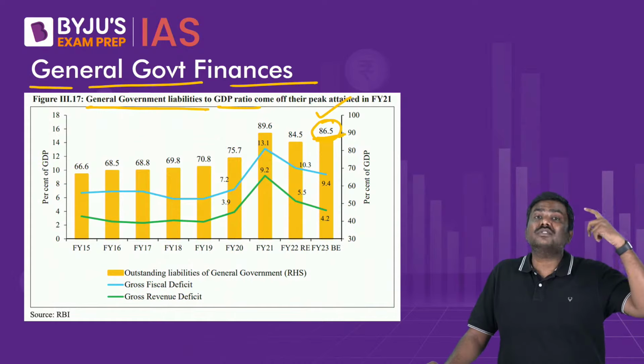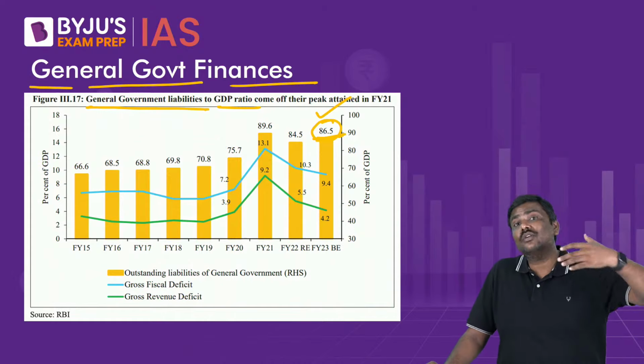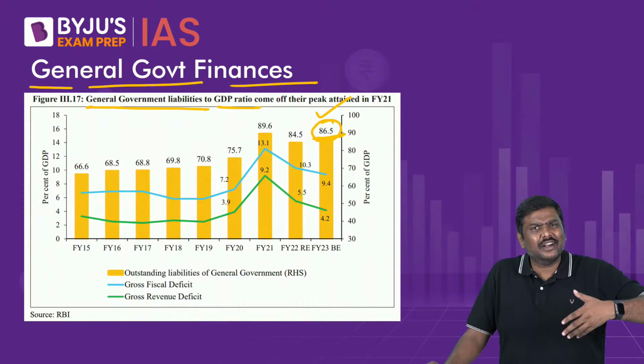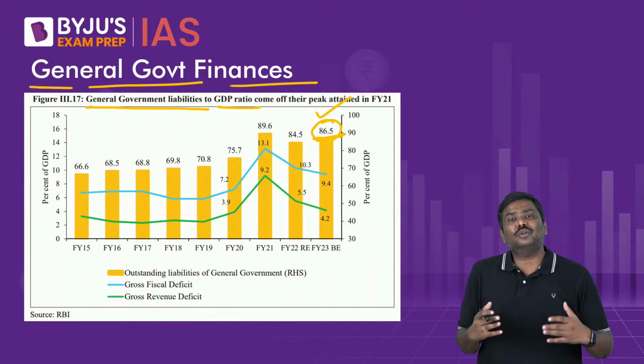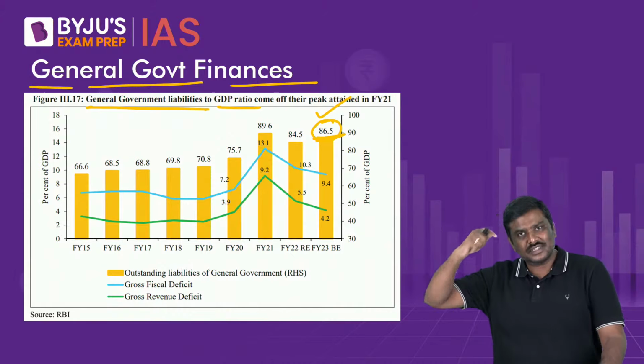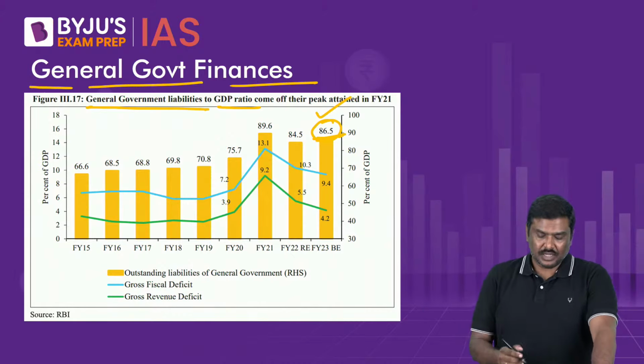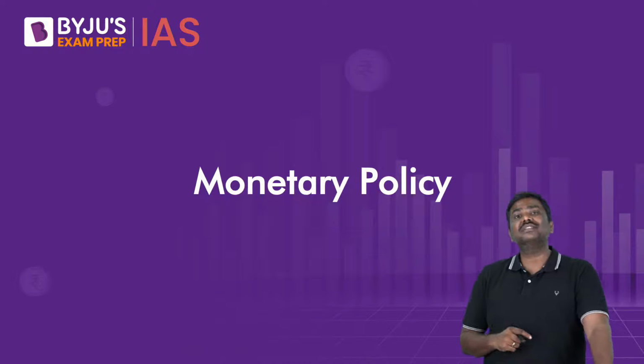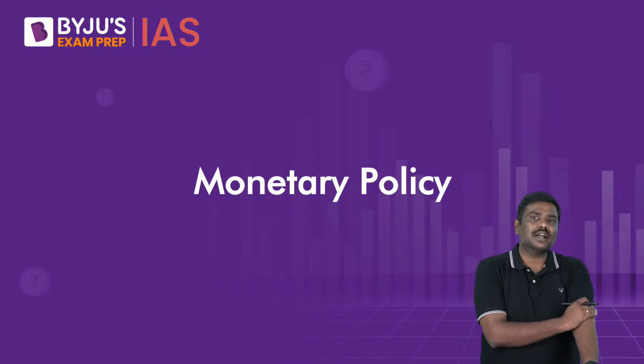The second point is, it was not the policy choice of the government to increase the liabilities. This was because of a factor which was beyond the control of the government. That is, the pandemic hit, and the government did not have any choice but to increase the borrowings, which has contributed to higher liabilities of the center as well as the states. Right, so these are certain important points regarding the fiscal policy of the government.